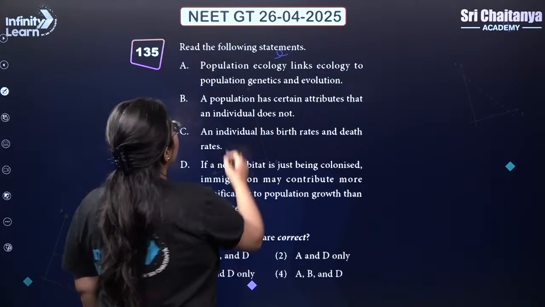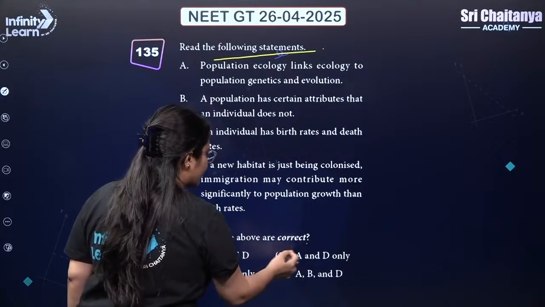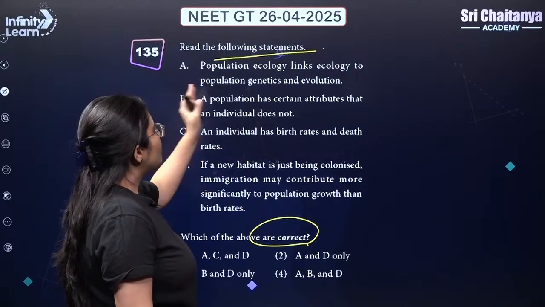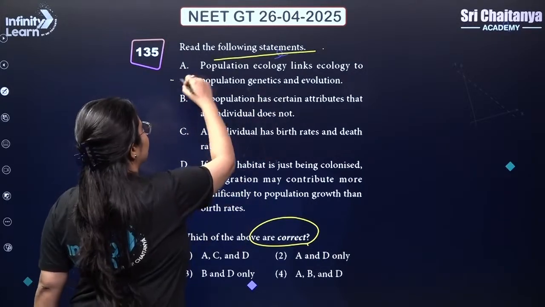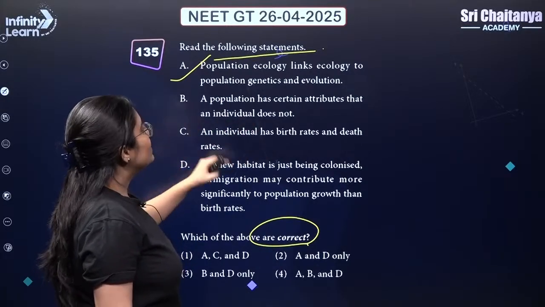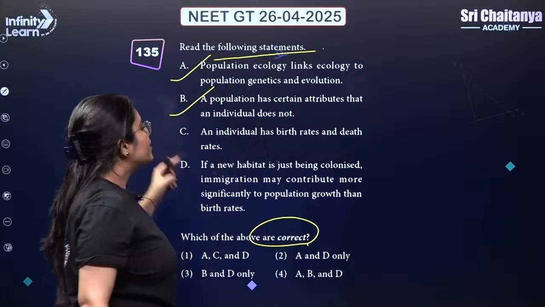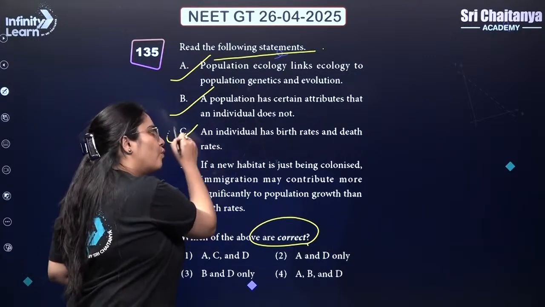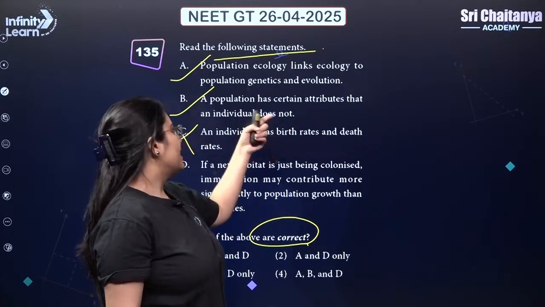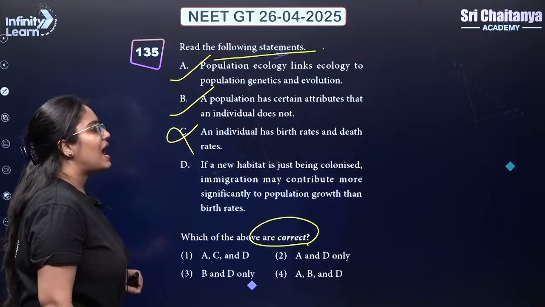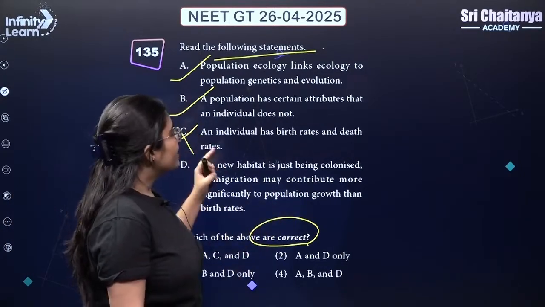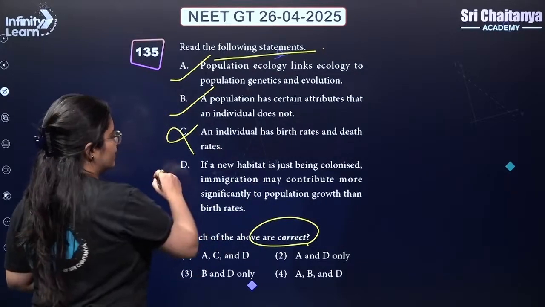Read the following statements and here you are supposed to find out the correct ones. Population ecology links ecology to population genetics and evolution. Correct line from NCERT. A population has certain attributes that an individual does not have. Yes. An individual has birth rate and death rate? No. An individual has birth and death, but a population has birth rate and death rate. So this is wrong. If a new habitat is just being colonized, immigration may contribute more significantly to population growth than birth rate. This is also right.